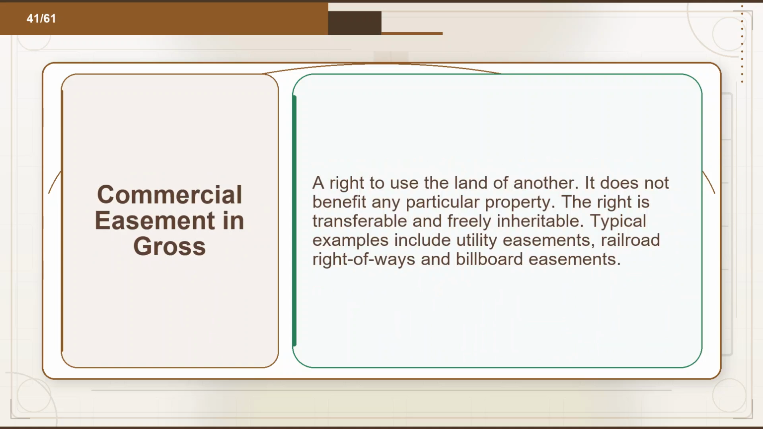Flashcard 41. Term: commercial easement in gross. Definition: a right to use the land of another. It does not benefit any particular property. The right is transferable and freely inheritable. Typical examples include utility easements, railroad right-of-ways and billboard easements.